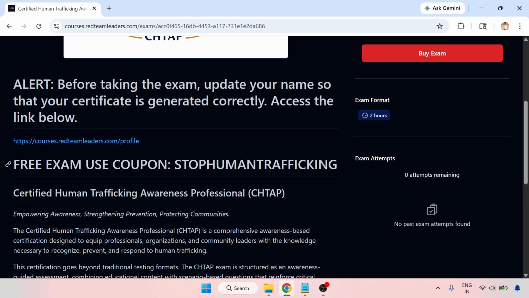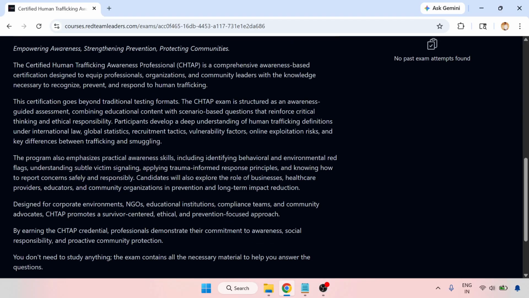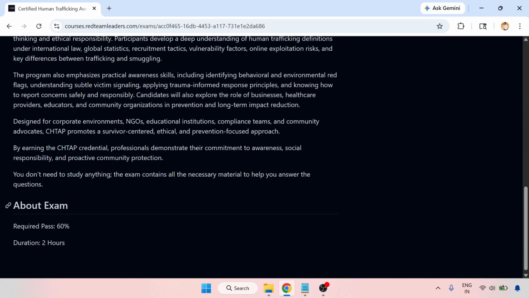For the free exam, use the coupon. This is the coupon. Here are the details for the Certified Human Trafficking Awareness Professional (CHTAP) exam: the passing score is 60% and the duration is 2 hours.